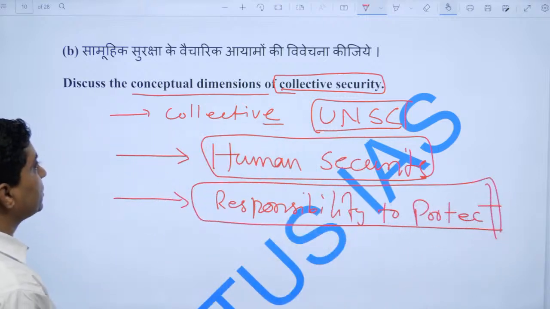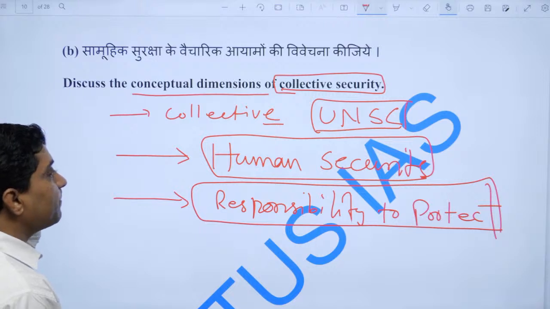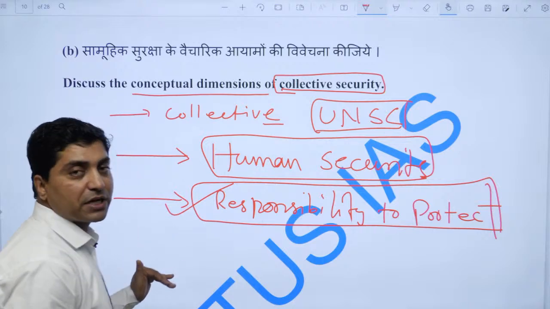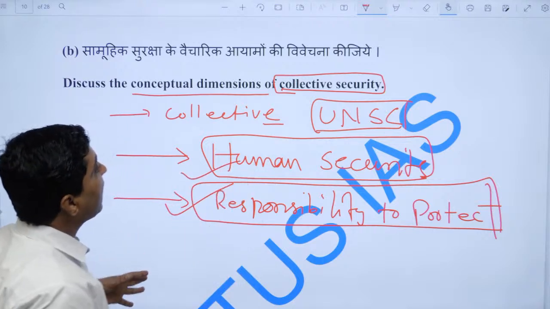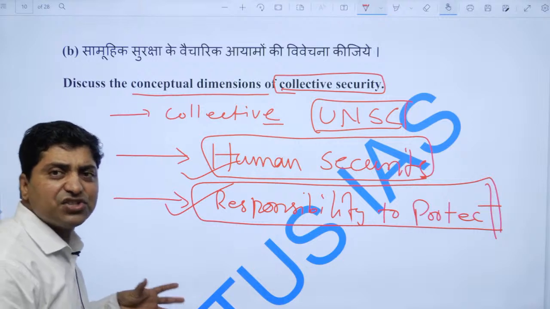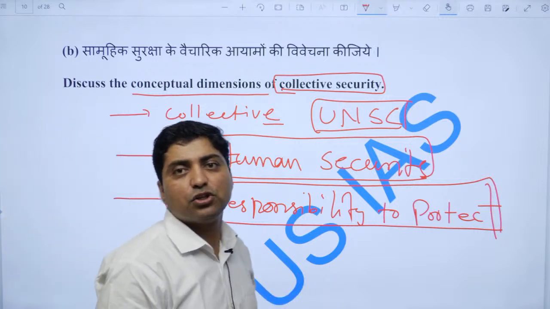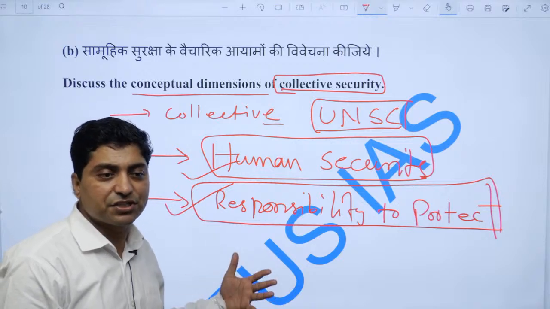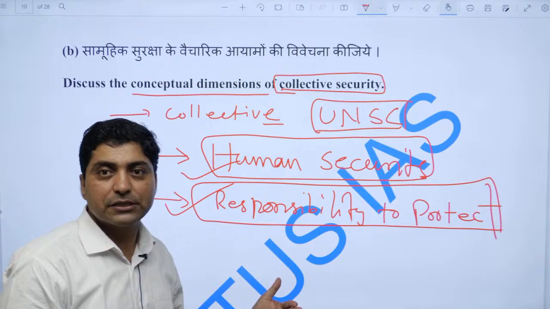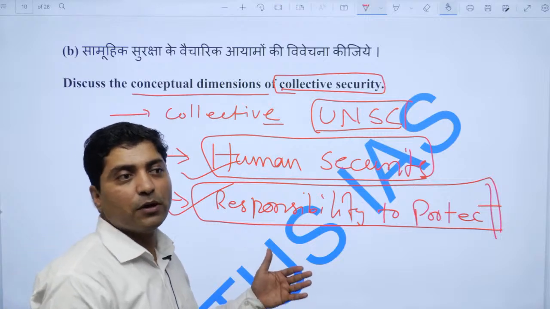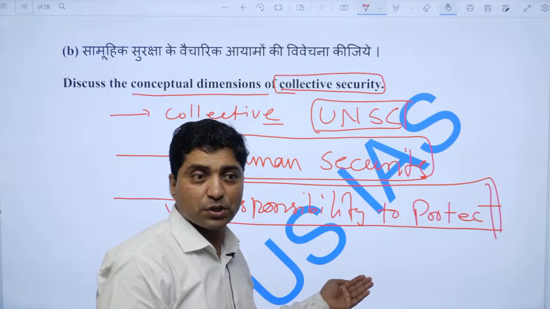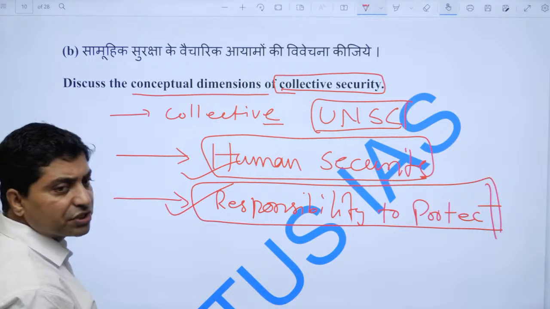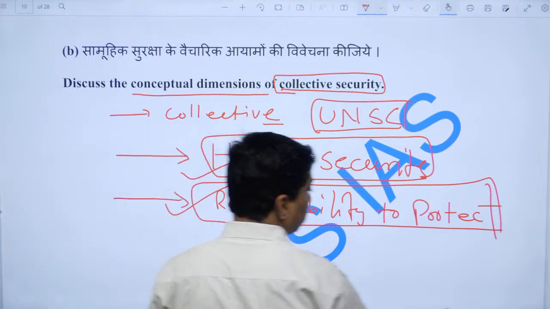So one should start with the idea of collective security, and then come to R2P, responsibility to protect, and then the concept of human security. And the challenge the current world faces today, in the wake of Russia's attack on Ukraine, is how collective security is failing to fulfill its own responsibility, right? So that would be the way to treat the question. Now let me come to the next question.